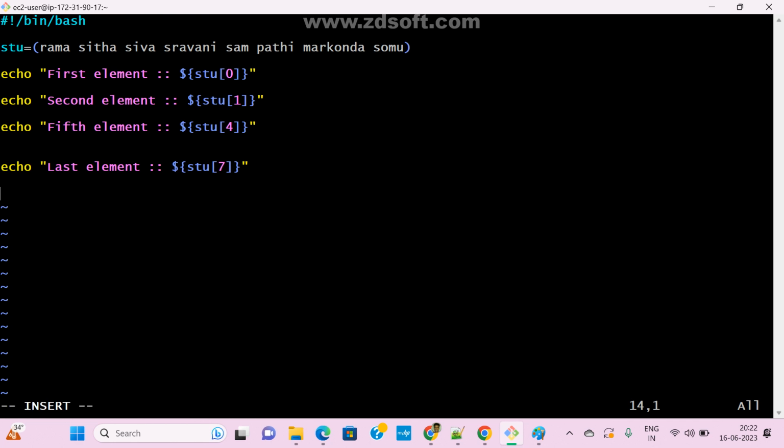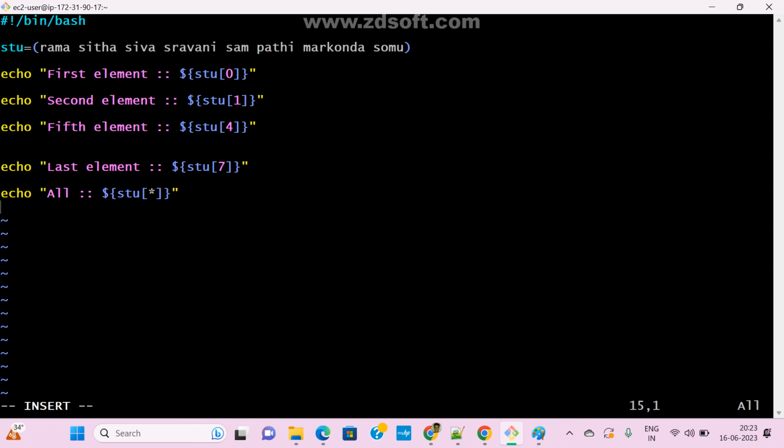So how to print it? Echo. Now I want to print all elements. How to print it? See here, insert. All. So now dollar, flower bracket, and STU, and I give a star.